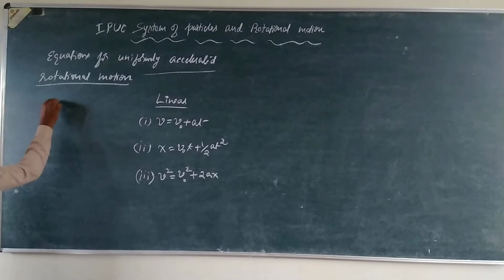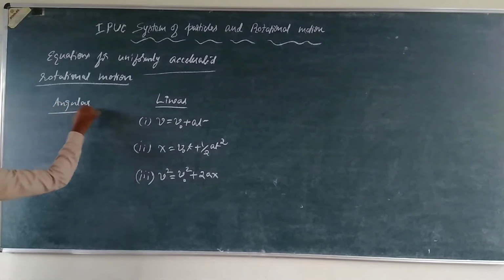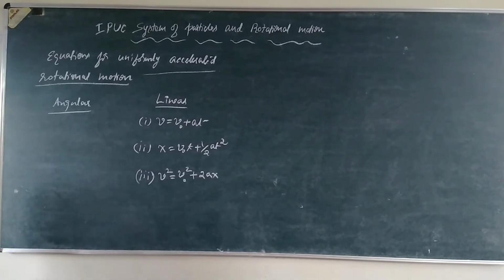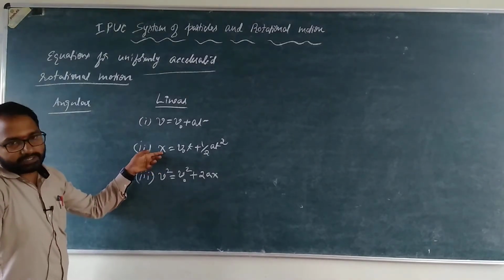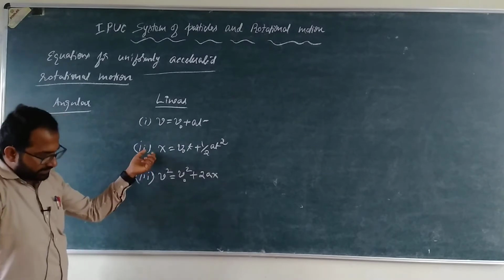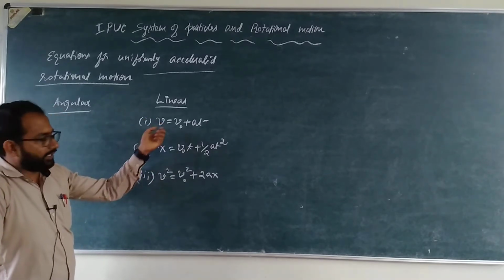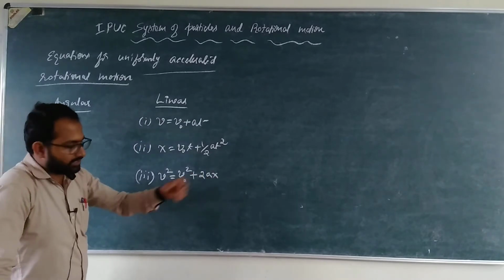In case of rotational motion, we have angular velocity, angular displacement, and angular acceleration instead of linear velocity, linear displacement, and linear acceleration. Here x is the linear displacement, v is the linear velocity, and a is the linear acceleration.